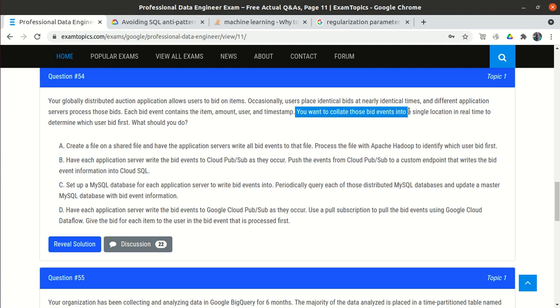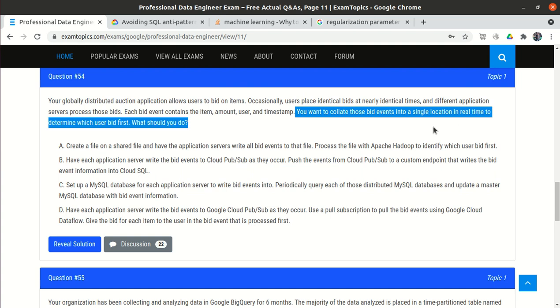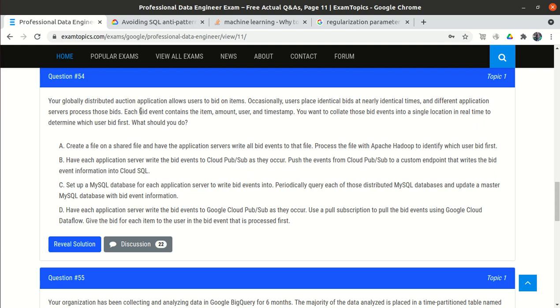You want to collate these bid events in a single location in real time. Okay, what should you do? So they are putting some bids. We want to collect all this information in real time. So what should you do?